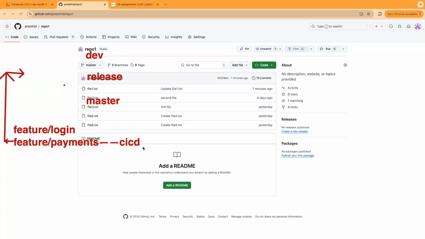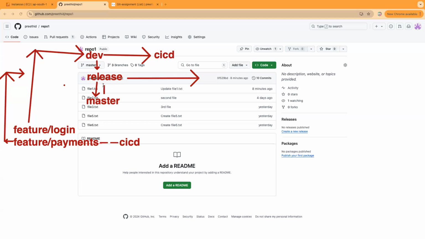So changes are done to the feature branch, and it triggers the CI/CD. Let's say if it is successful, these changes will be merged to the dev branch, and this will create again a CI/CD. If that is successful, they would merge it to release. Whenever any changes are merged, CI/CD runs, and once it is successful, this will be merged to master. That's how changes progress from one level to another. This is where PR comes in. This would be deployed to dev environments, this one to test environments, and this may be to prod, the master one. Again, this will trigger the CI/CD. This is the flow.